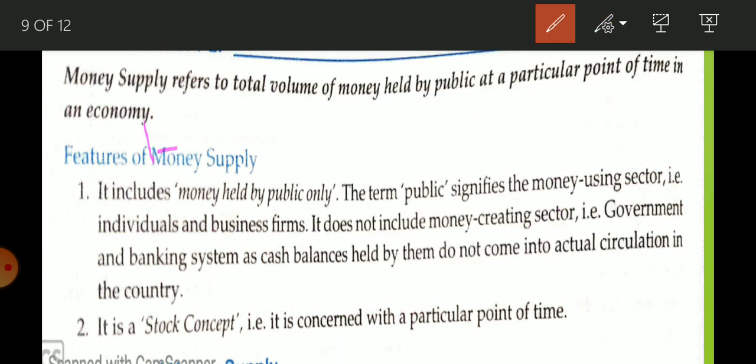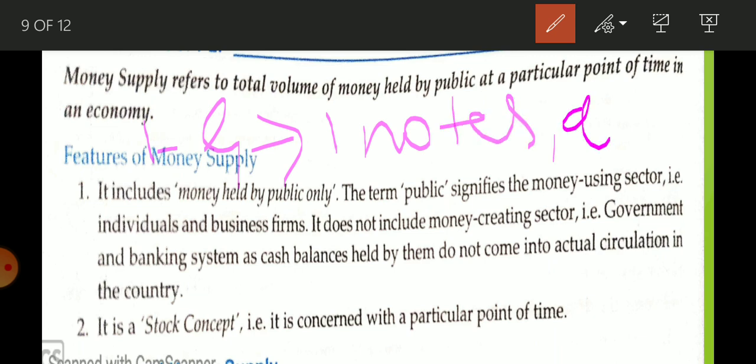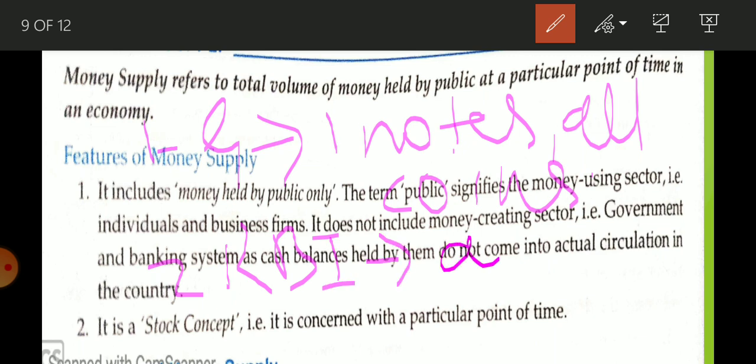First is government. Why? Because it issues 1 rupee note and all coins. Second is RBI. It issues all notes except 1 rupee note.